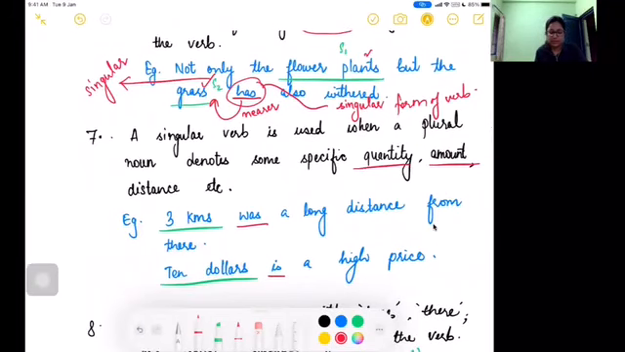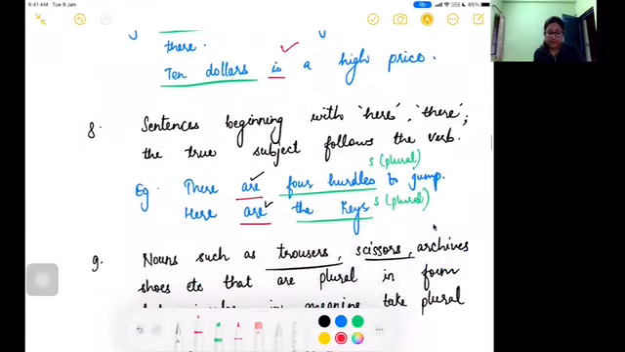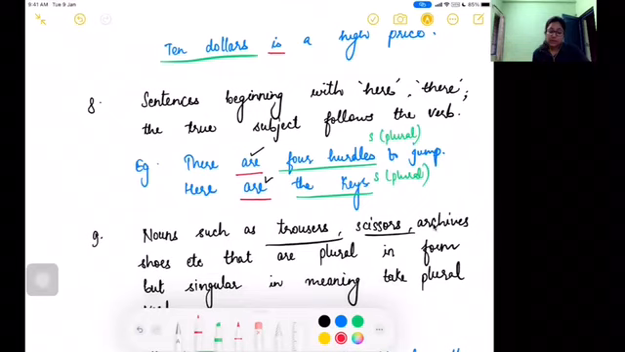Quantity, amount, distance, all these things. Whenever there is the mention of any quantity, amount or distance, you will always use the singular form of verb. So 3 kilometers was a long distance. $10 is a high price, right? Okay. Now look at this one.